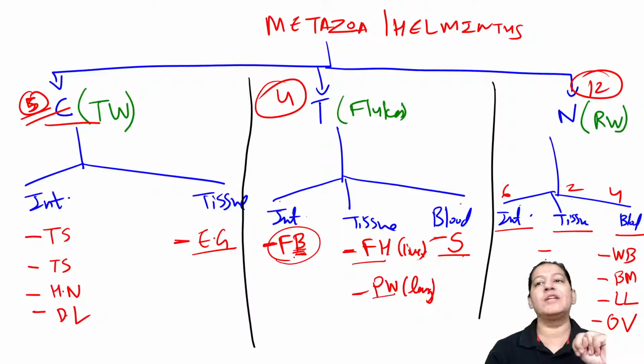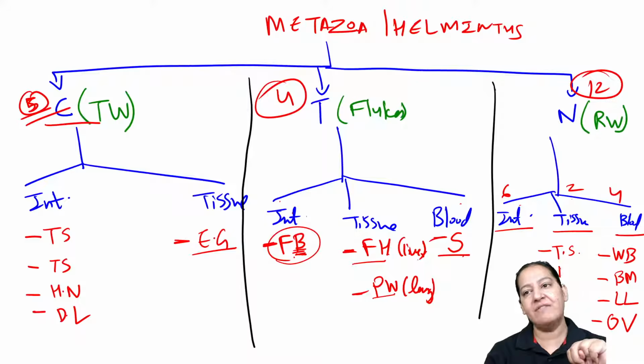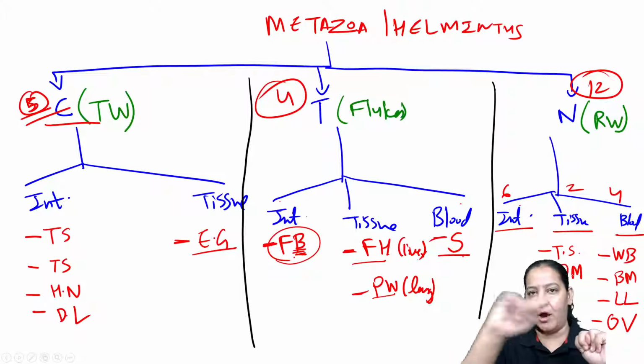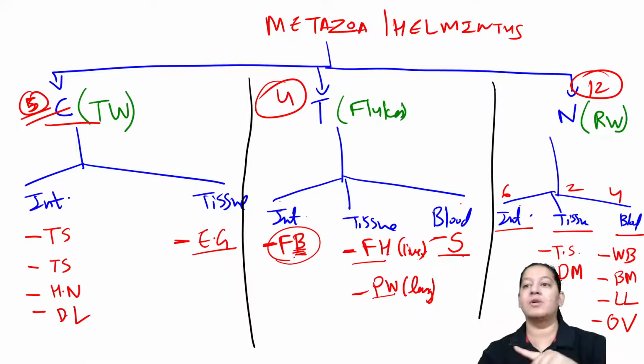The tissue ones are only 2. The one which resides in the skeletal muscle is Trichinella spiralis. And the second one is Dracunculus medinensis. जो हमारा मेडिकल का प्लस साइन होता है, on the plus sign the worm is Dracunculus medinensis.